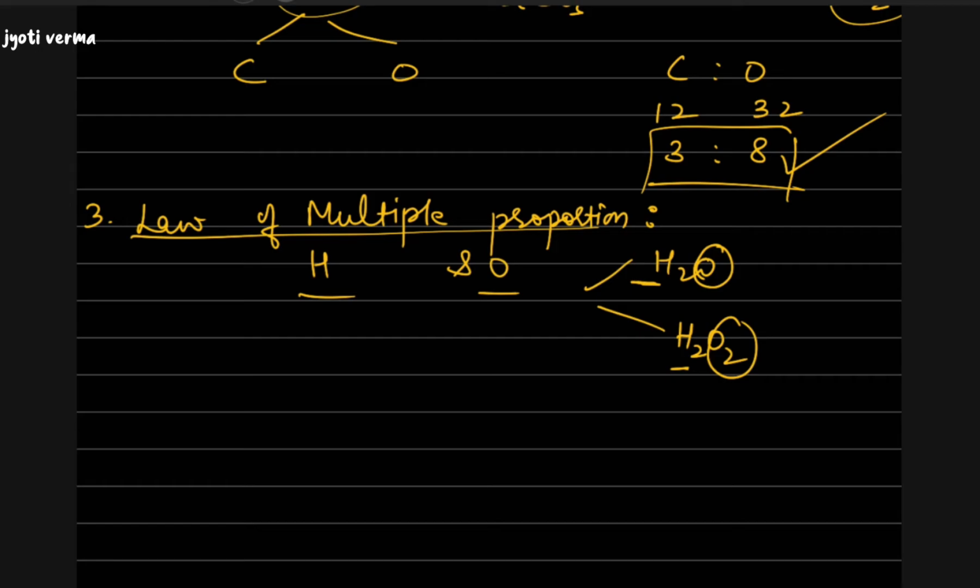What does it mean? You can observe that in the case of H2O and H2O2, in both the compounds the mass of hydrogen is not changing. Mass of hydrogen here is 2, and in the other example also it is 2. So the mass of hydrogen is fixed. And what about the mass of oxygen? The mass of oxygen will bear a simple whole number ratio. So we can see that the ratio of the mass of oxygen in both the compounds is 16:32, or you may say it is 1:2. So this is the law of multiple proportion.